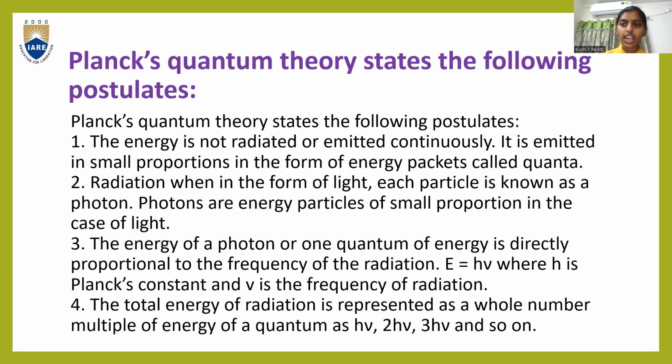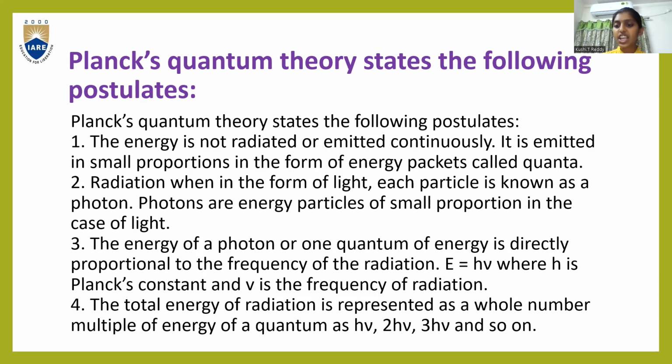The energy is not radiated or emitted continuously. It is emitted in small portions in the form of energy packets called quanta. Radiation, when in the form of light, each particle is known as a photon. Photons are energy particles of small proportion in the case of light. The next one is that the energy of a photon or quantum of energy is directly proportional to the frequency of the radiation.